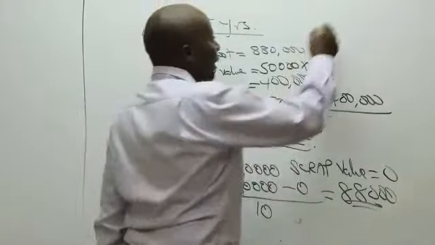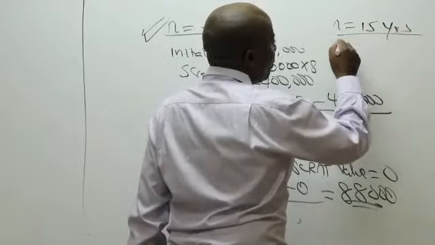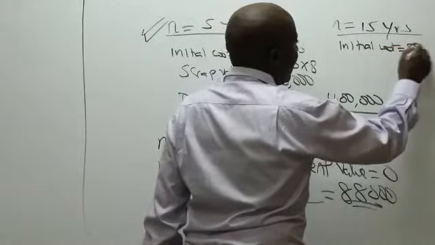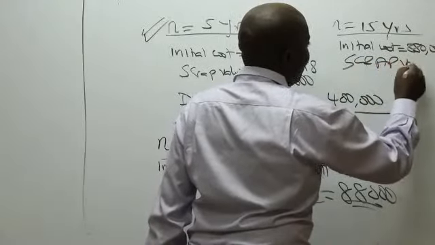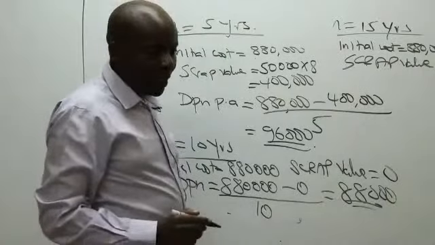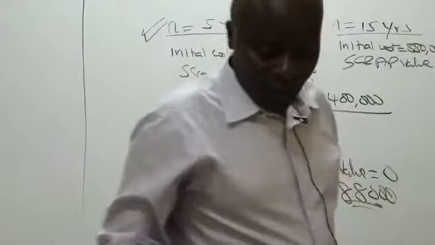Now from there, we have the last n, which is 15 years, the one you guys were talking about. So still the initial cost here will be 880,000. How about the scrap value when n is 15 years? The scrap value when n is 15 years will be how much?